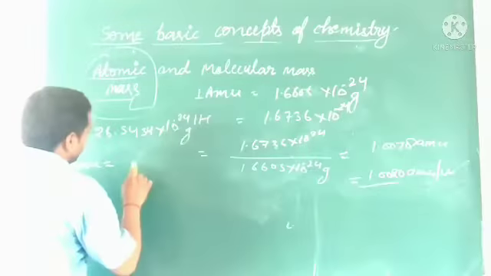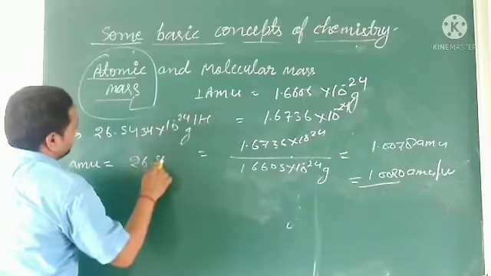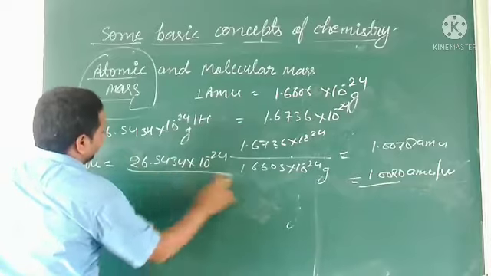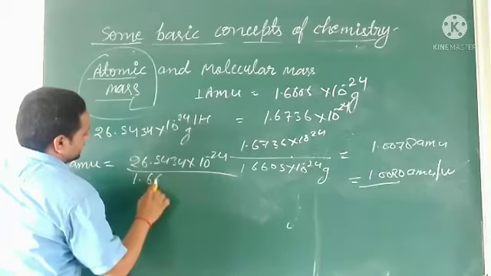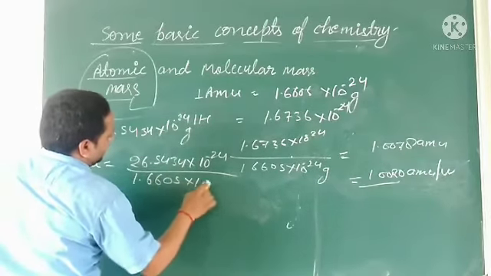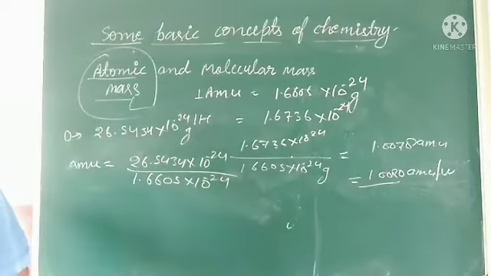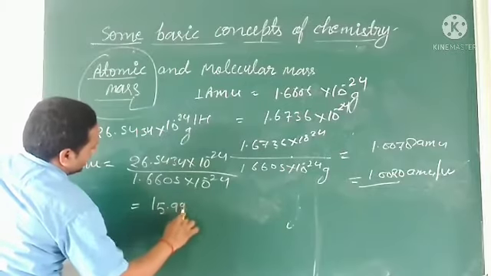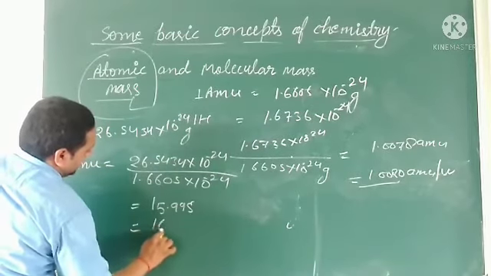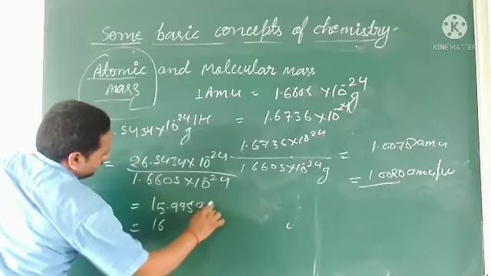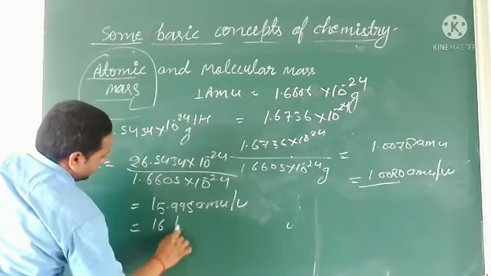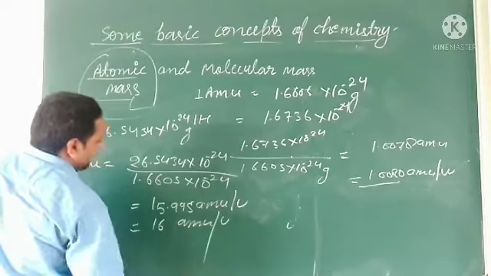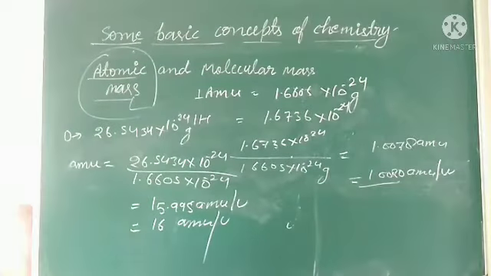It can be calculated like this: 26.5434 into 10 to the power minus 24 divided by 1.6605 into 10 to the power minus 24. The exact value we get is 15.995, so we take it as 16 AMU. Here we can write it as AMU or U, unified mass.